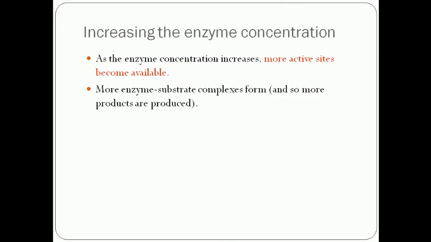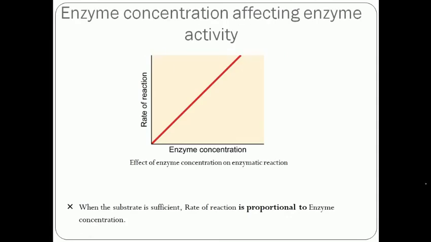So the more enzyme-substrate complex forms, the rate of the reaction increases. As we increase the enzyme concentration, more active sites are present, more enzyme-substrate complex forms, and the rate of reaction is increased in this straight line.